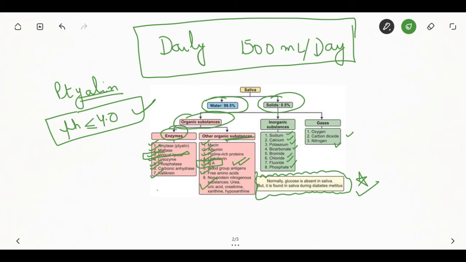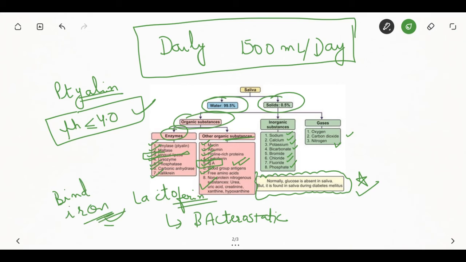Lactoferrin binds the iron. Remember, it is bacteriostatic and binds iron. Saliva contains proline rich proteins.